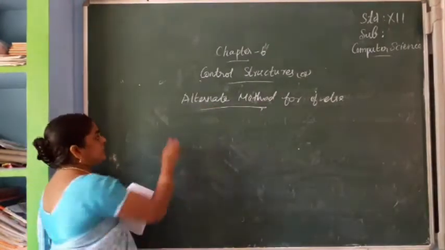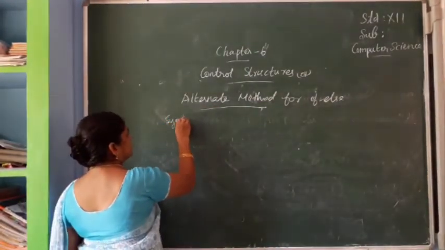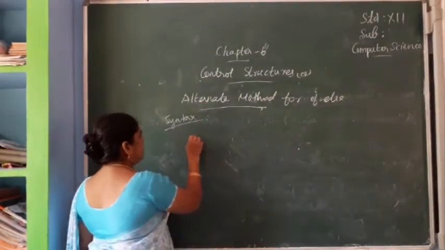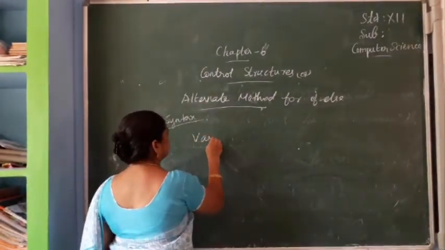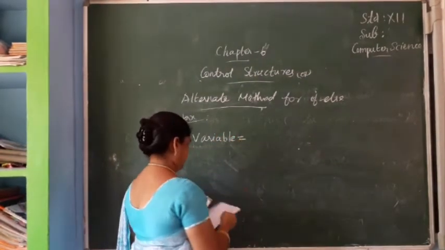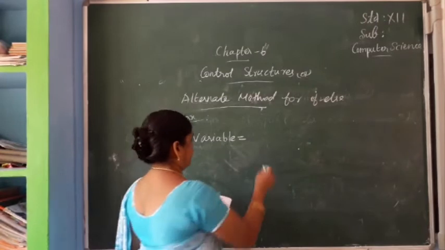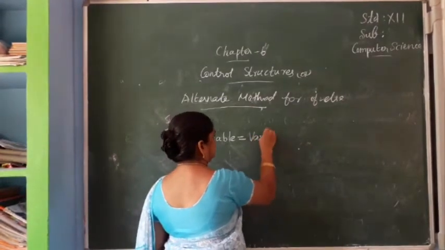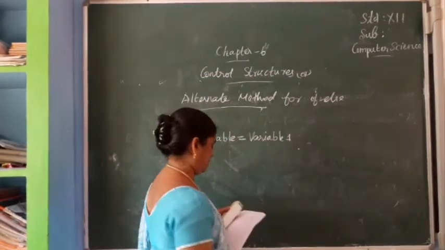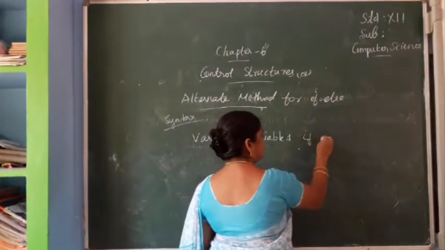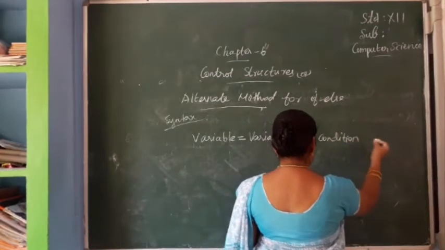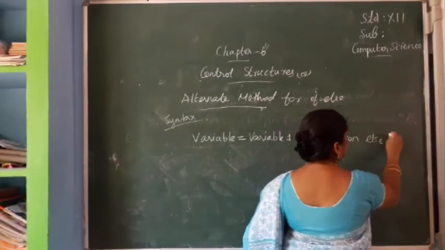Okay, now I am writing the syntax: variable equal to variable 1, next if condition, else variable 2.